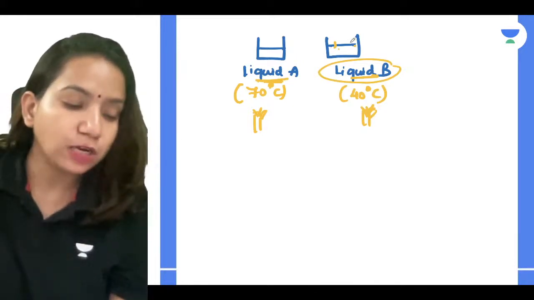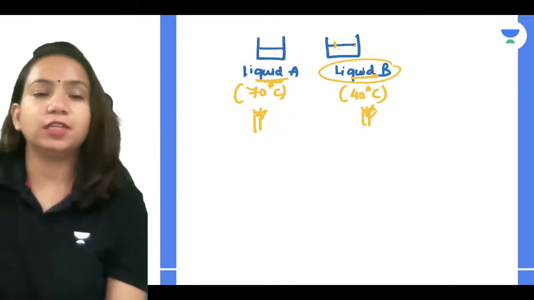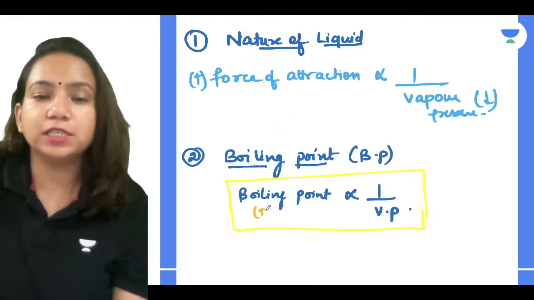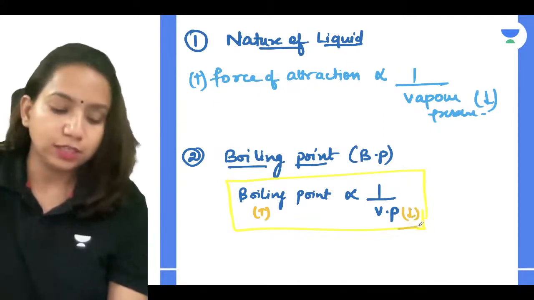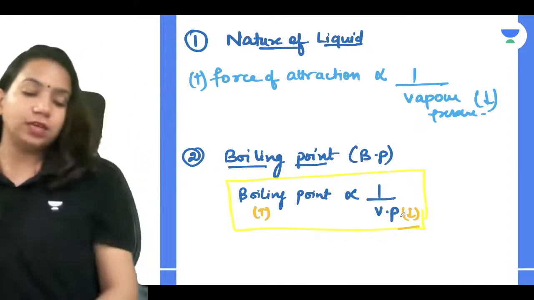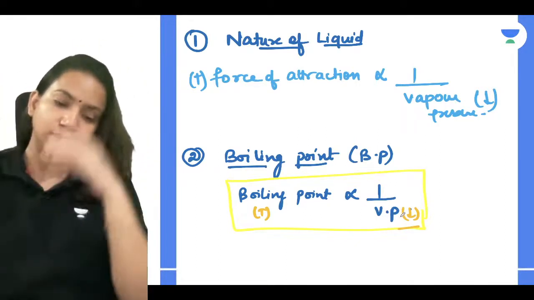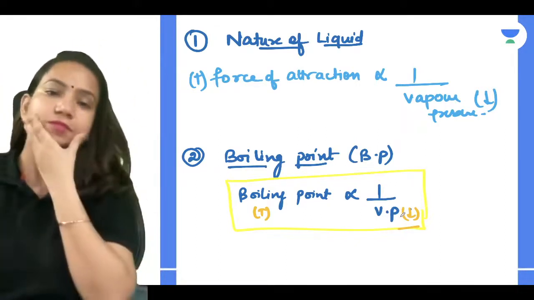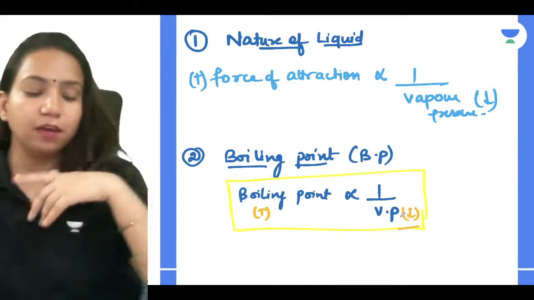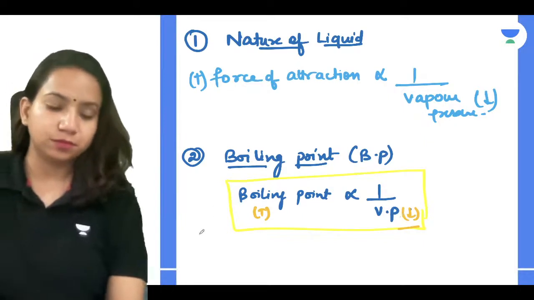So, the lower the boiling point, the higher the vapor pressure, and that's what we can relate. Correct guys? So, boiling point increases, vapor pressure decreases. Understood everyone? Is anyone having any doubts? Everyone understood this?